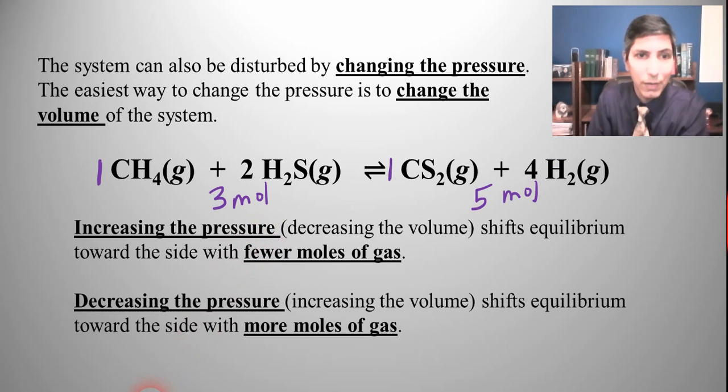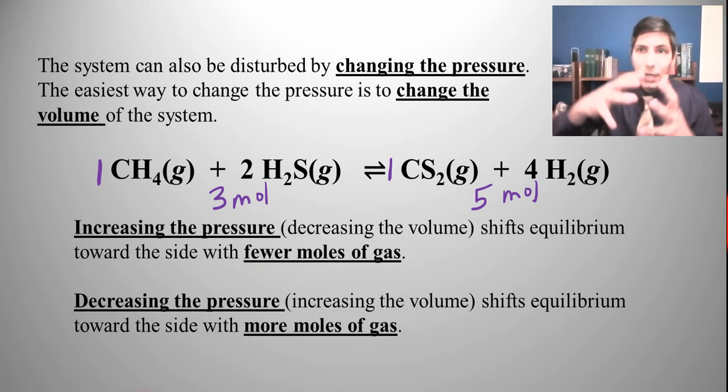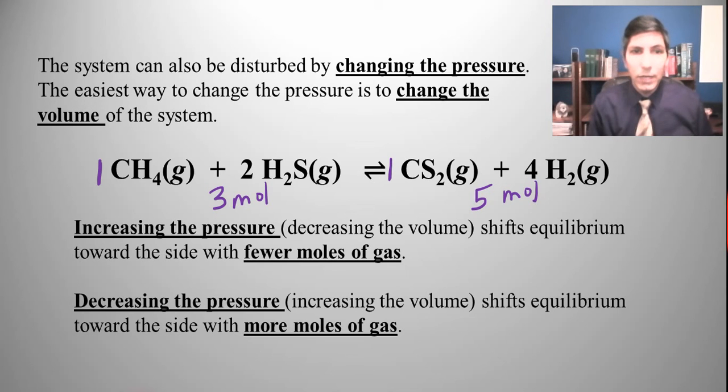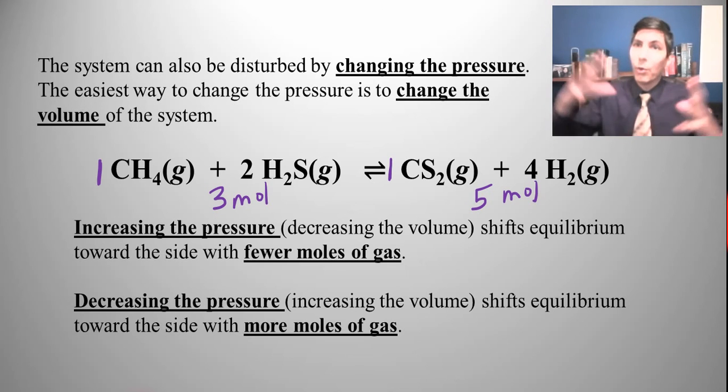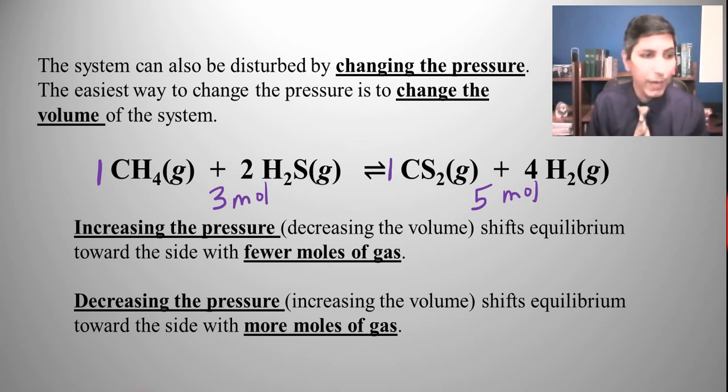Now, the opposite is true as well. If you decrease the pressure, you increase the volume, and it's going to shift equilibrium toward the side that has more moles of gas because that's going to take up more space. It's like after you graduate college and you decide to buy a house, all of a sudden you have all this room, and guess what? You probably are going to acquire more possessions and have all kinds of space for things.